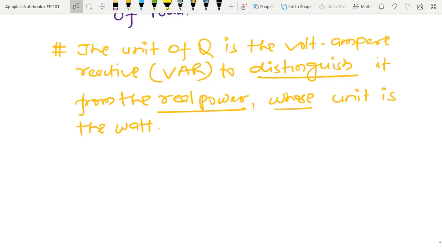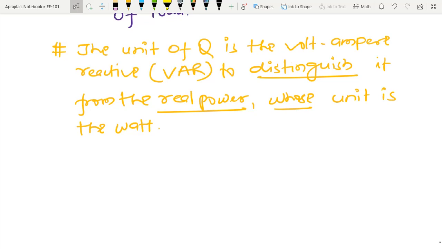So we also know that energy storage elements, that is capacitor or inductor, neither dissipate nor supply any power, but just exchange the power back and forth with the rest of the network.